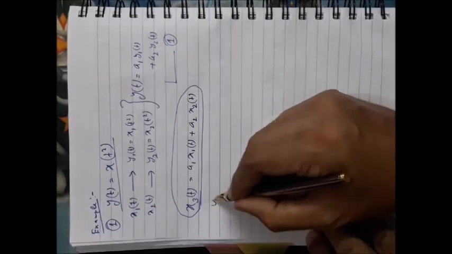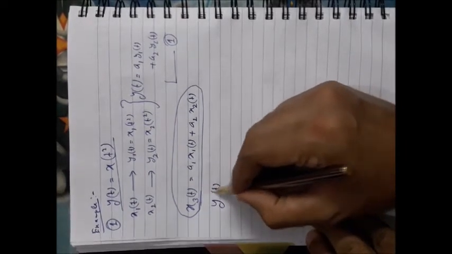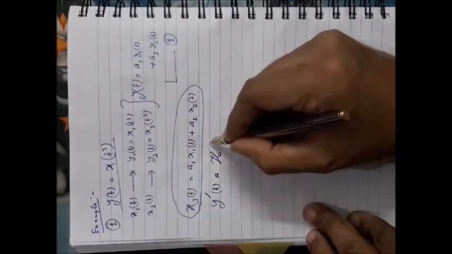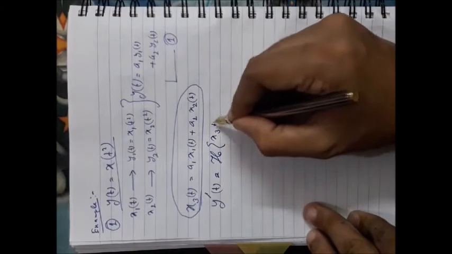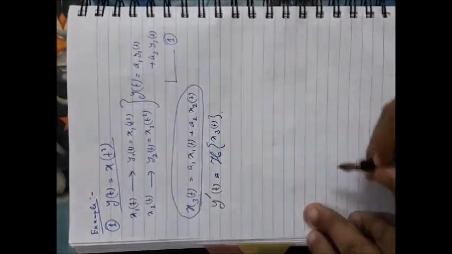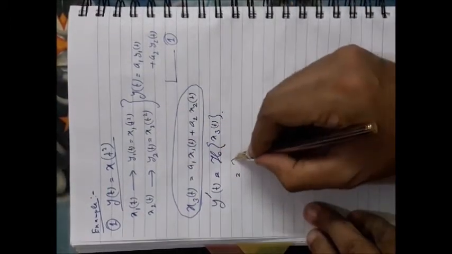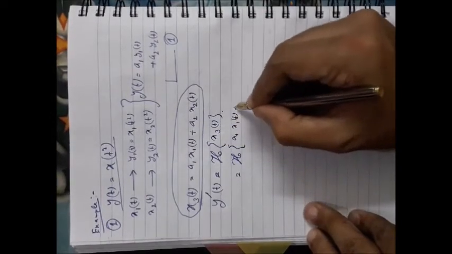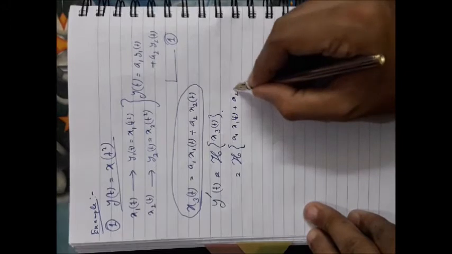So what will be the output now? Suppose it is y dash t. The output will be the system operation on x3(t), that is, the system operation on the linear combination of the inputs.